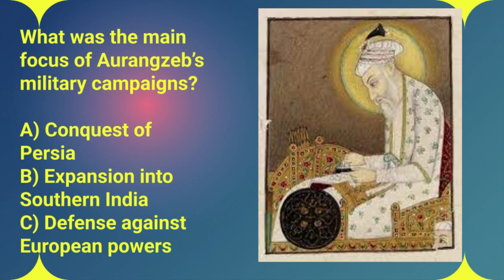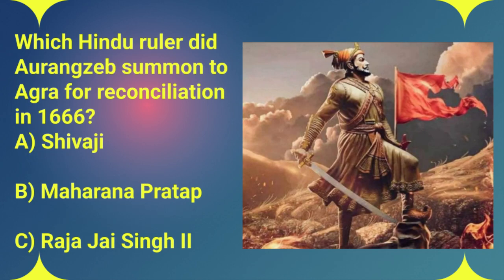Okay, question 19. Which Hindu ruler did Aurangzeb summon to Agra in 1666, supposedly to try and make peace? Was it A, Shivaji, B, Maharana Pratap, or C, Raja Jai Singh II?